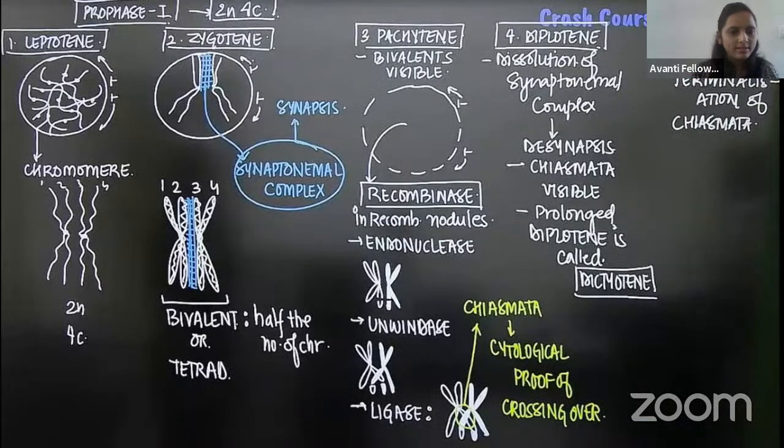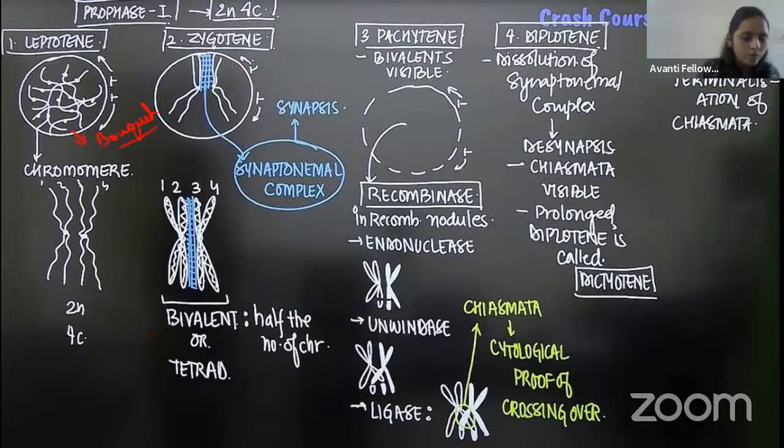Then coming to meiosis, guys. In meiosis, you all know there are two divisions, right? Meiosis 1 and meiosis 2. Then in meiosis 1, the prophase contains 5 stages, right, guys? One is leptotene. In leptotene, what happened? The chromosomes form a bouquet-like structure. Remember, guys, always in the leptotene stage, the chromosomes form a bouquet-like structure.